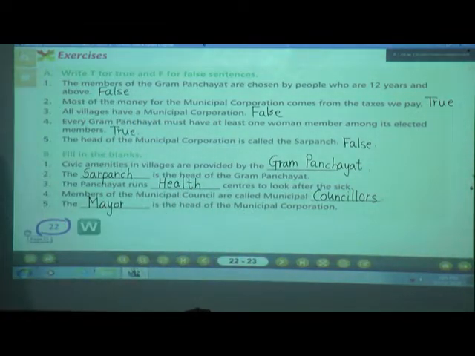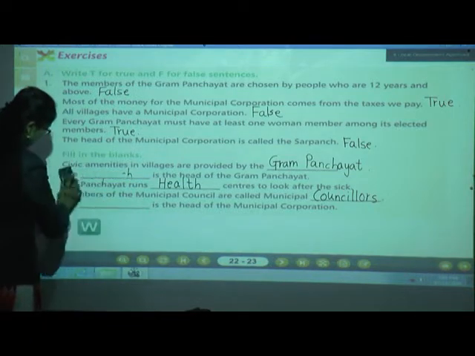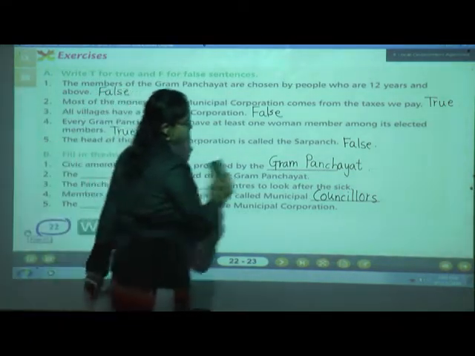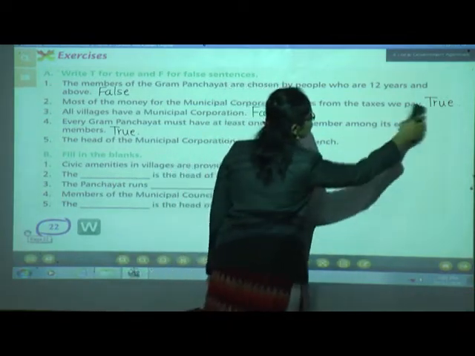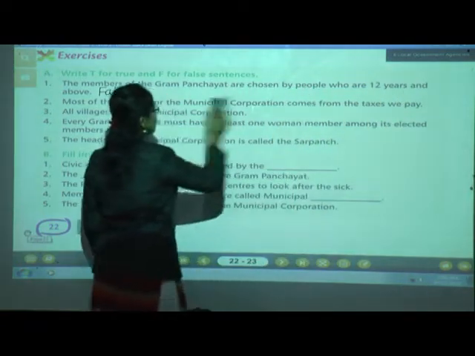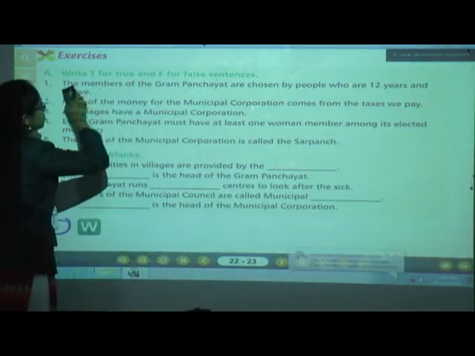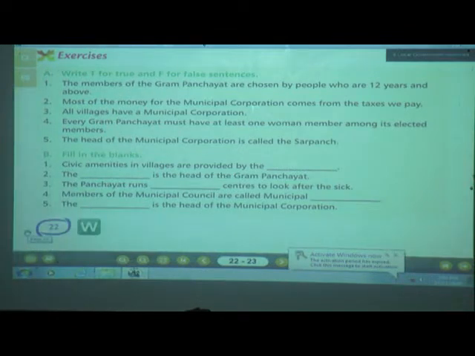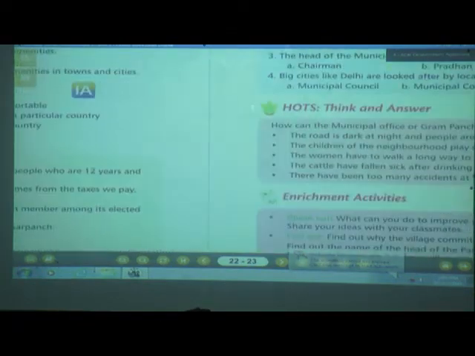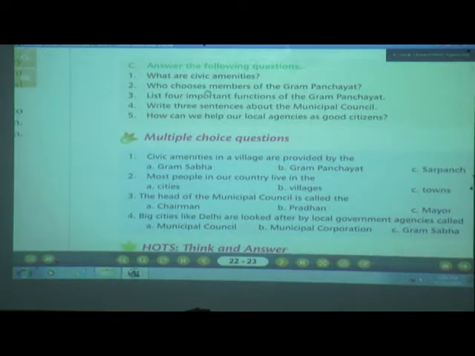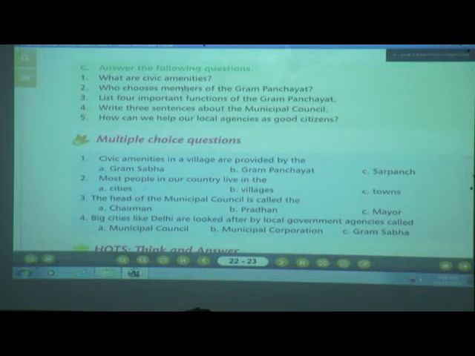Okay children, understood? Have you written these questions? Now let's see the next question. Now take out your page number 23. Till that time I will erase this. Okay children, now let's see the next question. Now you have to take out your page number 23. Now that is C question, answer the following questions.